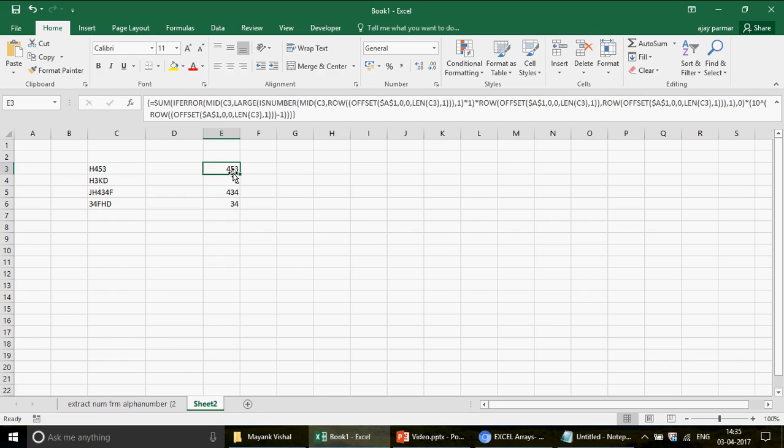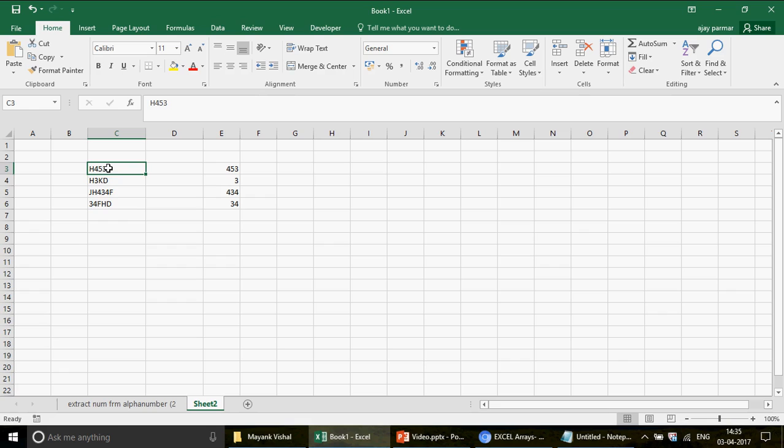Just to summarize what we did. First, we split these H and 4 and 5 and 3. So we did this kind of stuff. We said let's just split them, 4 and then 5 and the 3, right? Using the mid function, because mid is a function which can split them. How do you use mid if you have to split them? You go in this text and you say that start number has to be 1 and I need 1 character. You press enter, you get H.